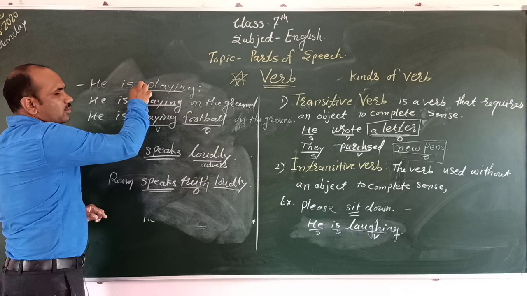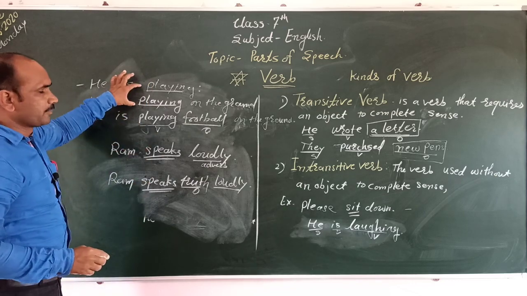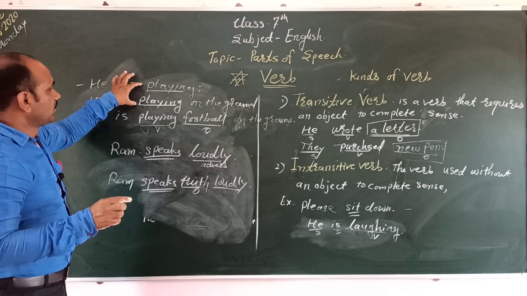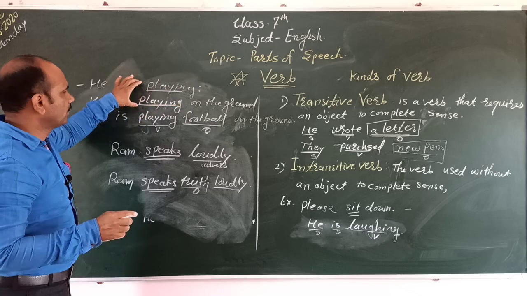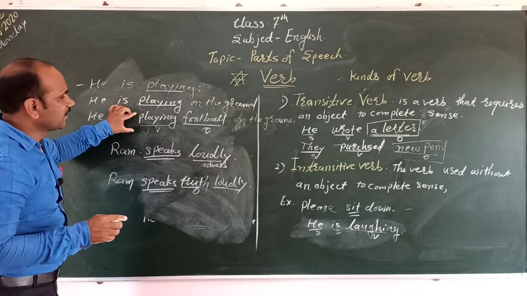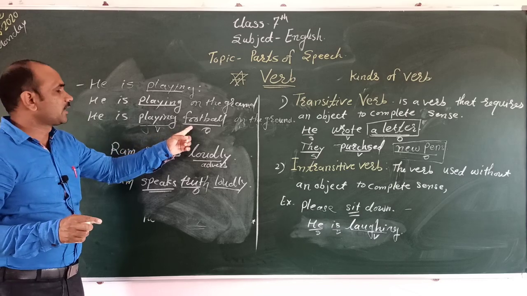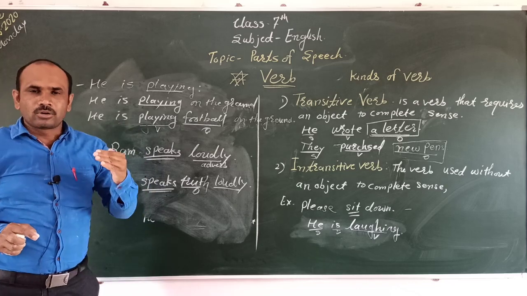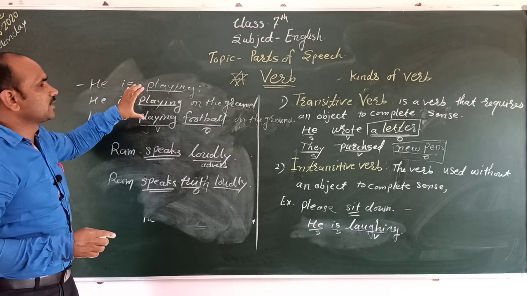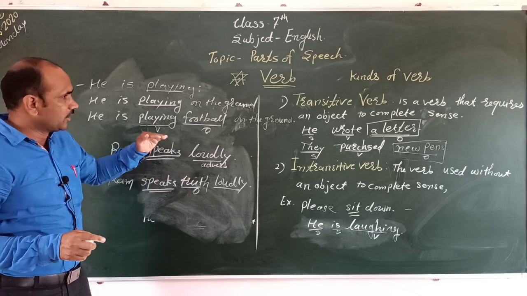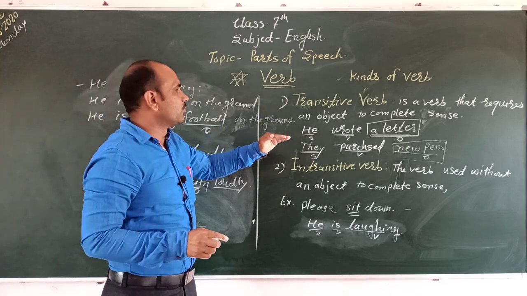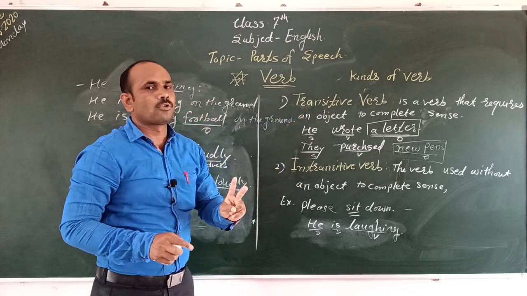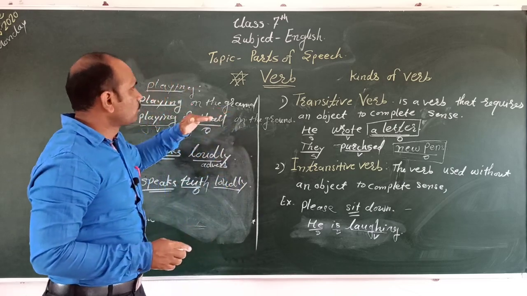In these sentences there is the same verb playing. But in the first two sentences there is no need of an object, therefore we call it the intransitive verb. And in the third sentence we have a need of the object, therefore we call it the transitive verb. In this way, according to the situation and conditions, we change between transitive verb and intransitive verb. These are the two types of the verb.